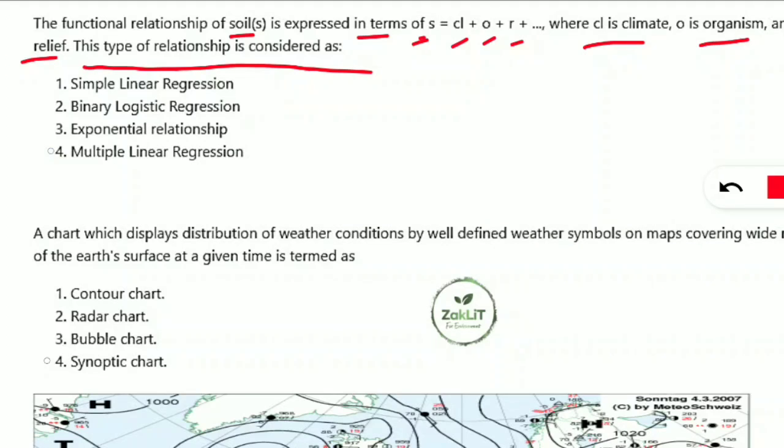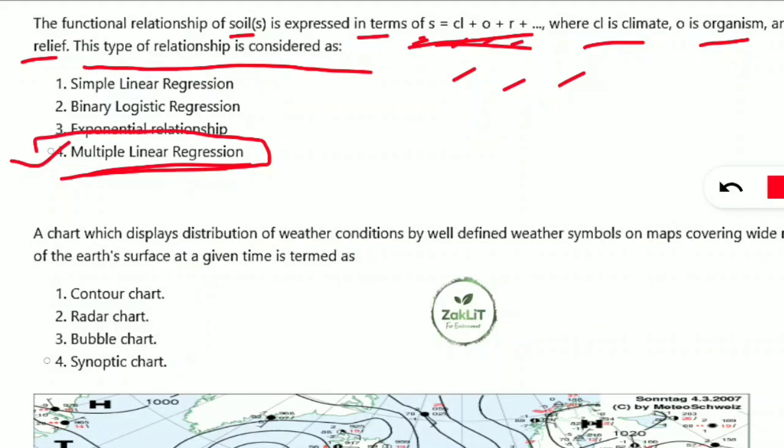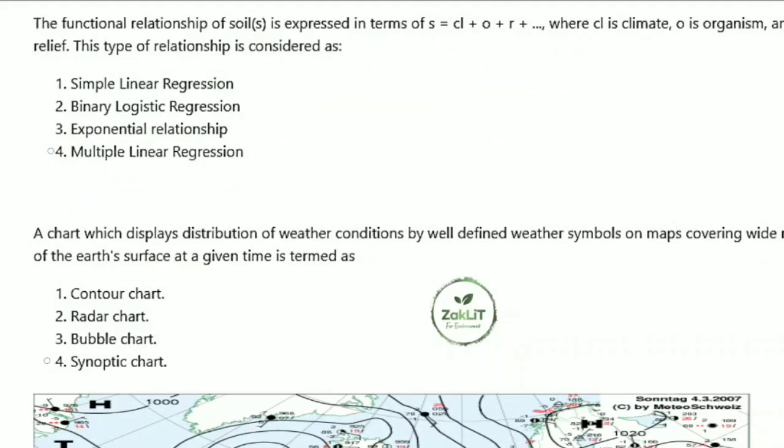Here this equation is telling about the multiple linear regression. Even if you don't know this, by common sense also you can apply, because here multiple variables are given, that is climate, organism, relief. So there are multiple things given, so that will be multiple linear regression. Like that you can remember this thing. Let's move to the next question.